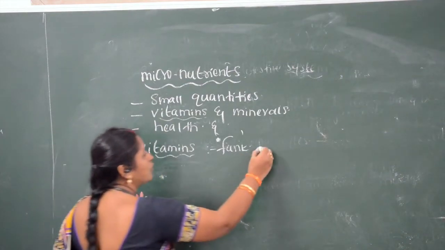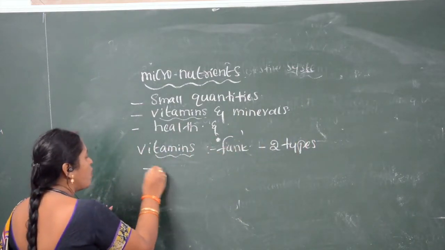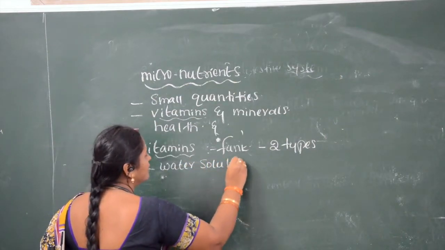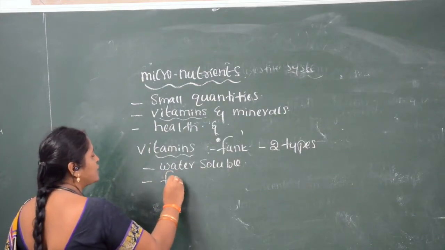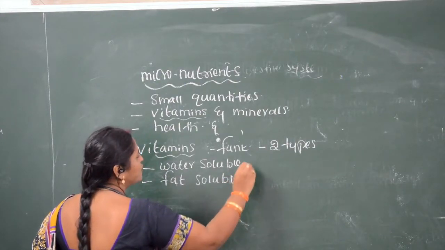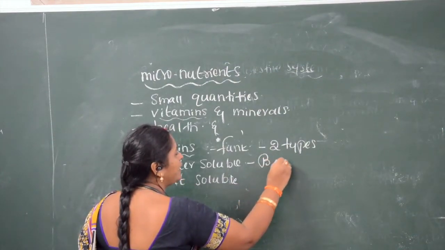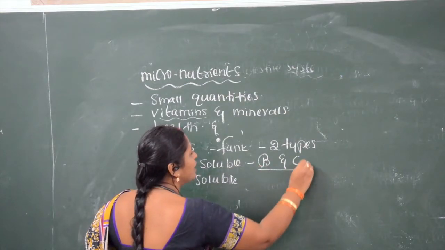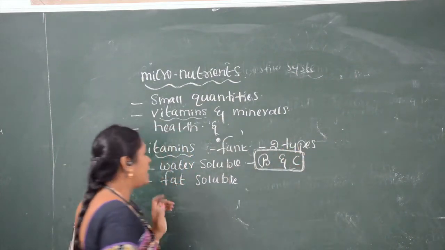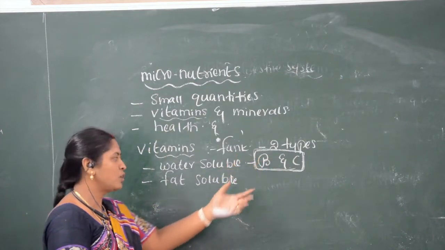Vitamins are of two types. One is water soluble vitamins, and another one is fat soluble vitamins. What are water soluble vitamins? Vitamin B and vitamin C are water soluble vitamins. Definitely one bit, children: vitamin B and vitamin C are water soluble vitamins.